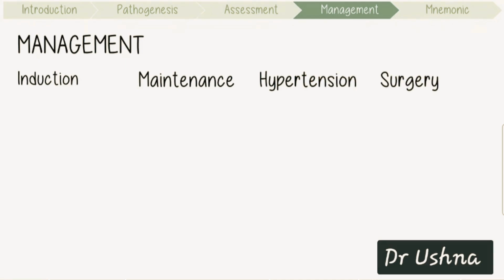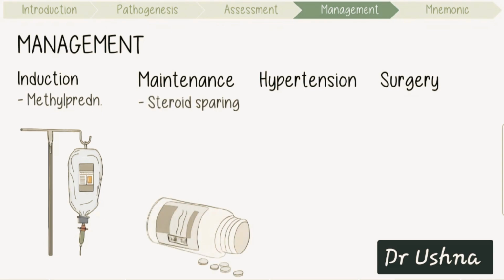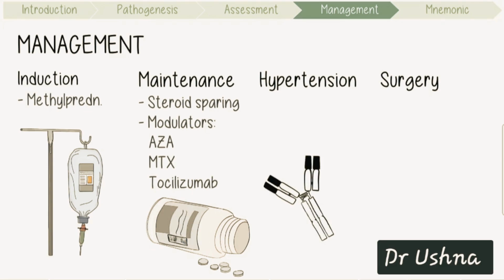Intensive induction often requires pulse methylprednisolone to induce remission. This is followed by maintenance therapy, often with corticosteroid-sparing agents that act as immunomodulators like azathioprine, methotrexate, and tocilizumab. Hypertension needs to be managed carefully because severe or even malignant hypertension can occur. Often it's a sign that surgery might be indicated.